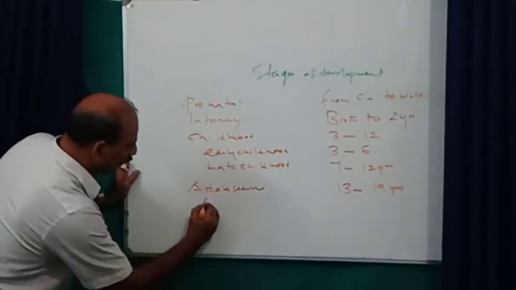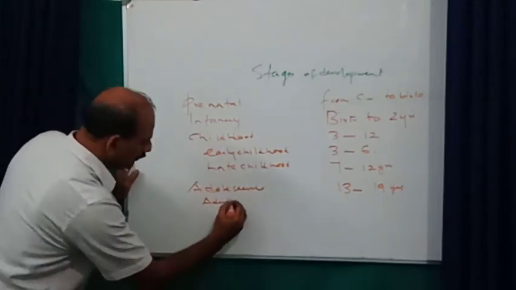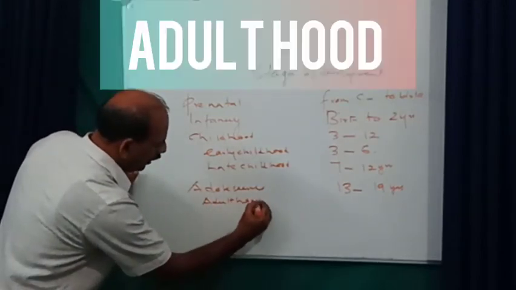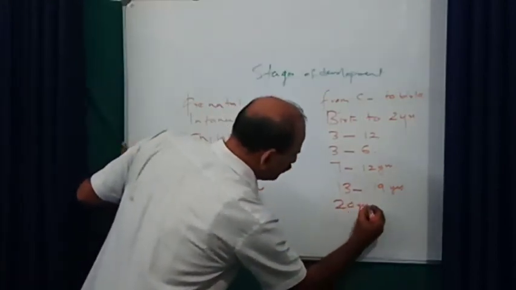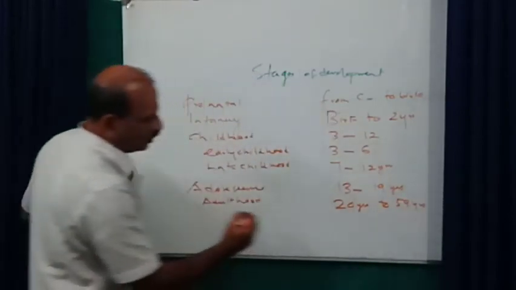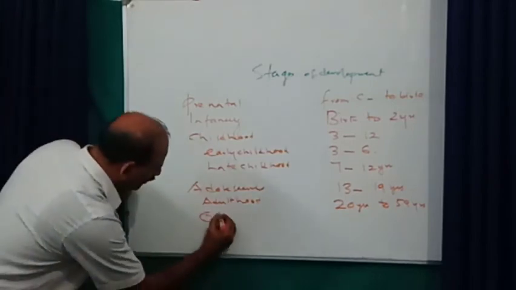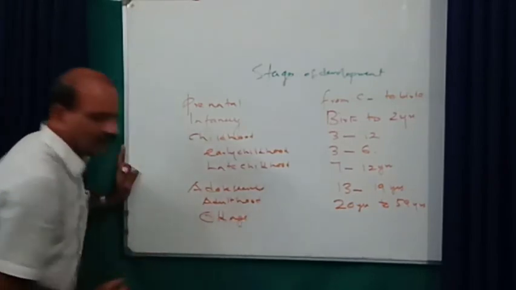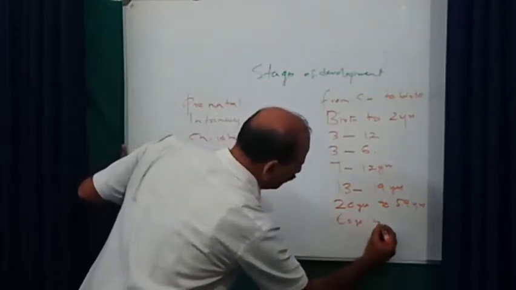Then the next one is adulthood, that is 20 years to 59 years. Then the last stage is old age, 60 years to death.